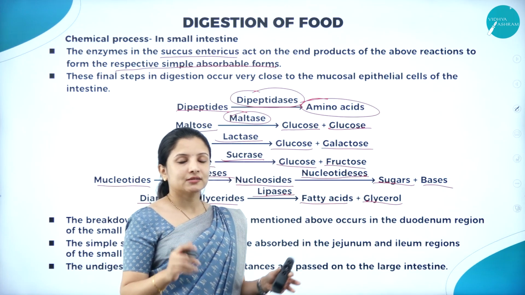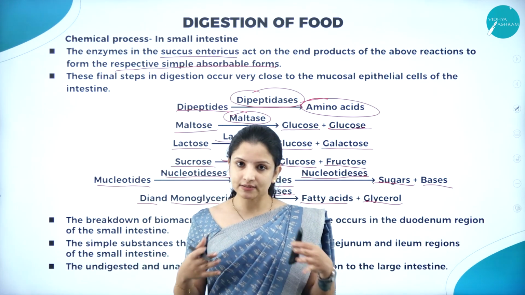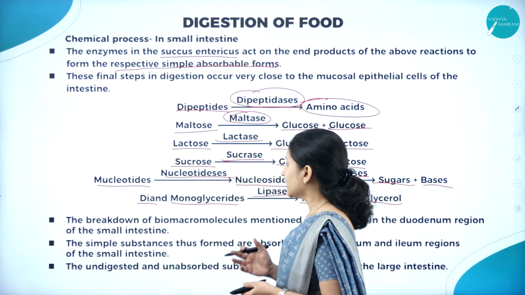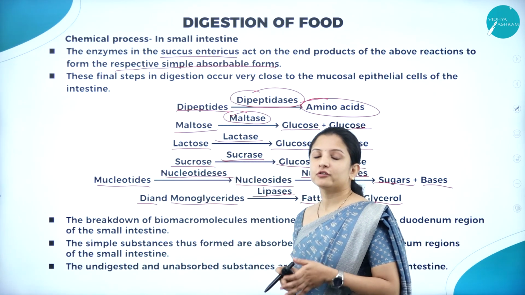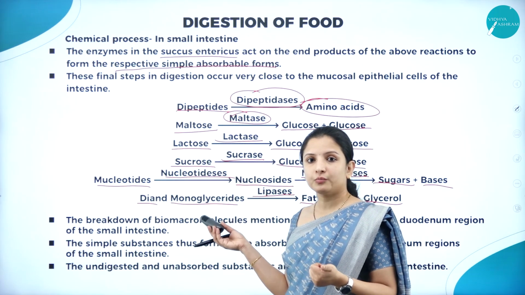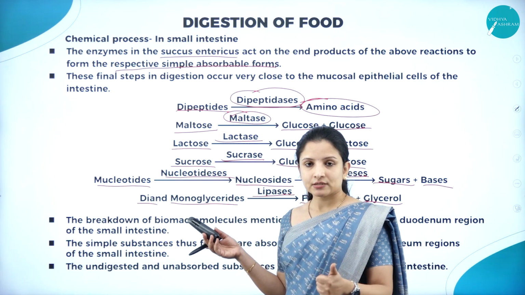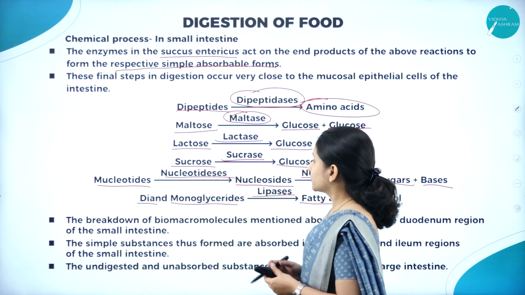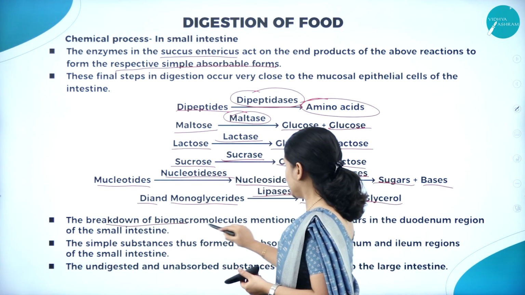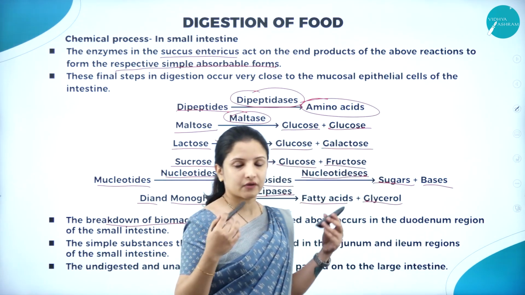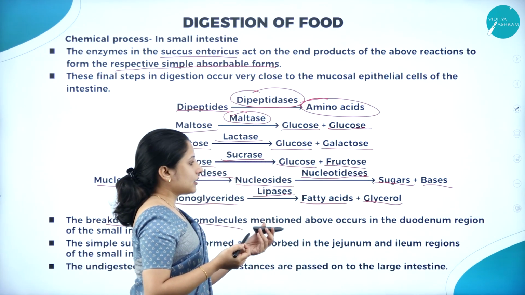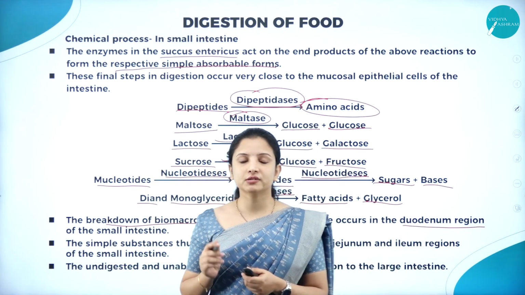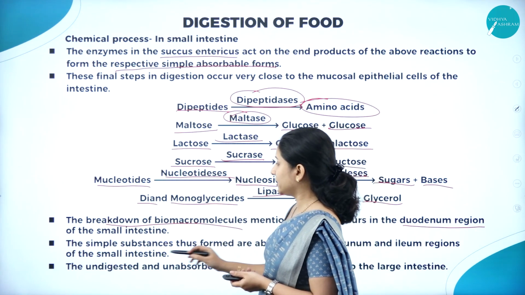Now in the small intestine, complete digestion of the food has occurred. What will happen to this food? We shall see. So the breakdown of biomacromolecules. What are the different biomacromolecules that got broken down? The carbohydrates, the proteins and the fats, right? So the breakdown of biomacromolecules mentioned above, whatever I had told you, occurred in the duodenum region of the small intestine. All these processes occur in the duodenum region of the small intestine.